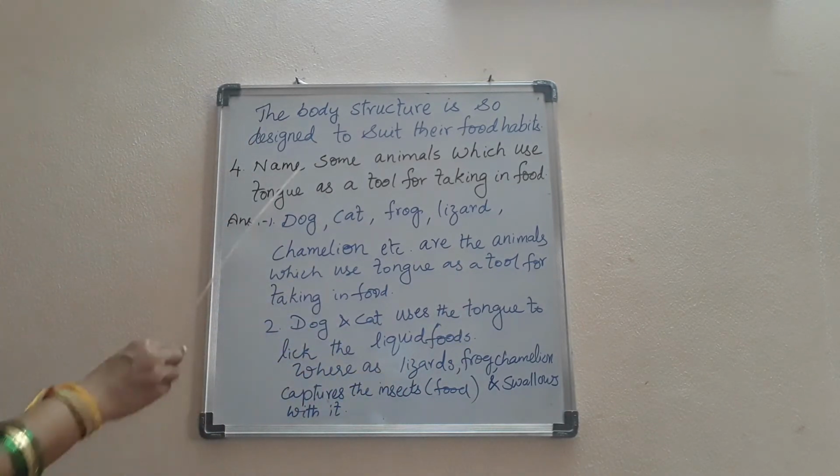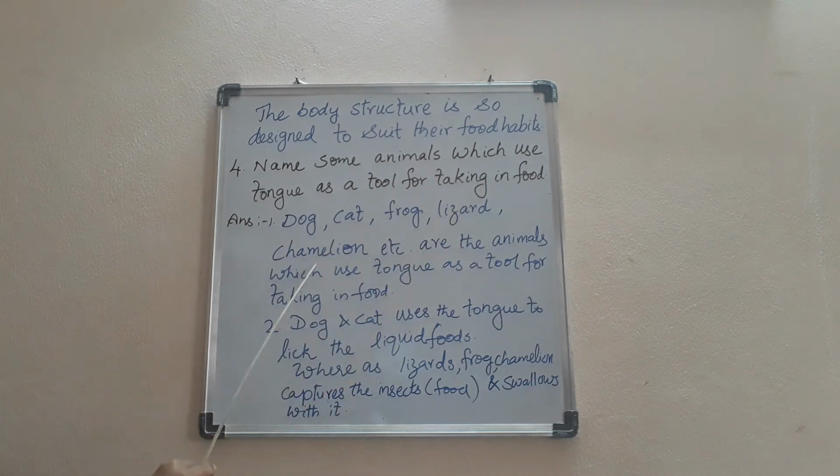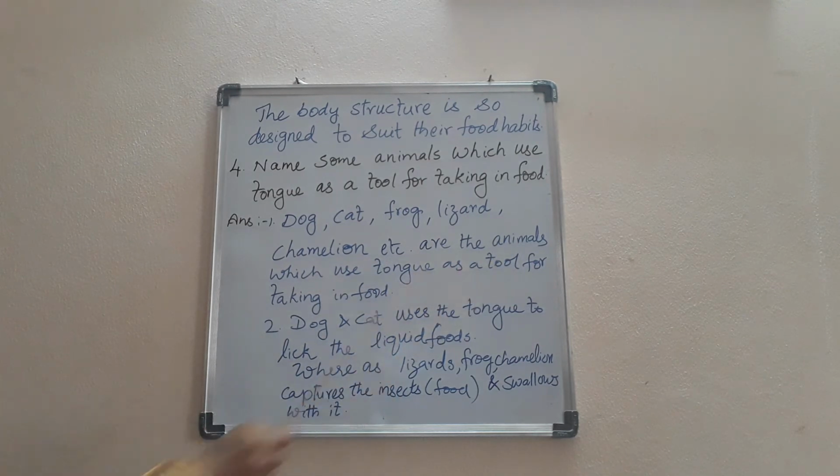Again, you read out. Name some animals which use tongue as a tool for taking in food. Dog, cat, frog, lizard, chameleon, etc. are the animals which use tongue as a tool for taking in food. Dog and cat use the tongue to lick liquid foods, whereas the lizards, frog and chameleon capture the insects and swallow them with it. Okay, children?